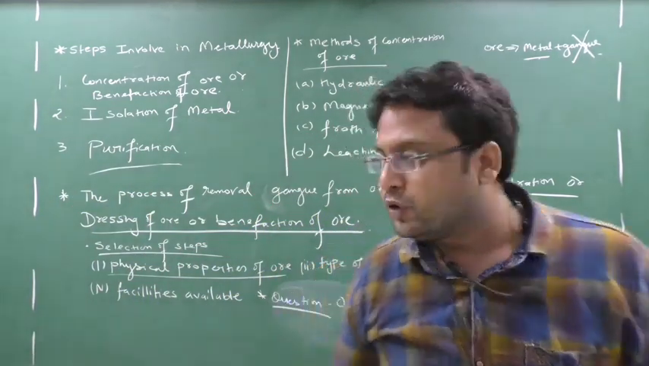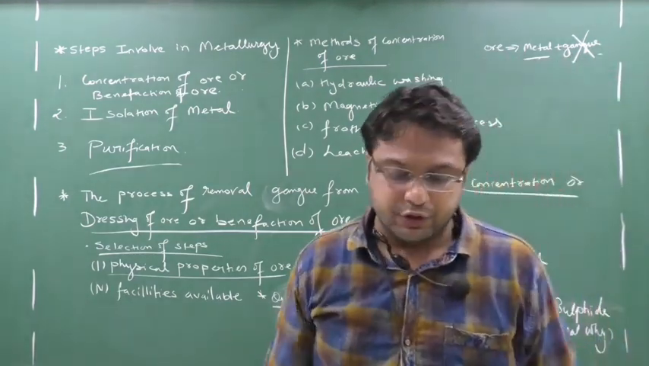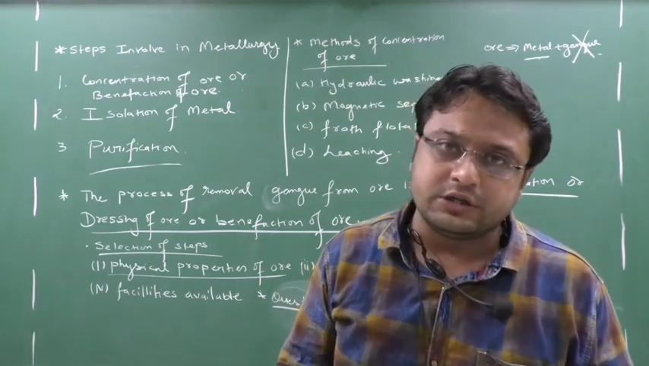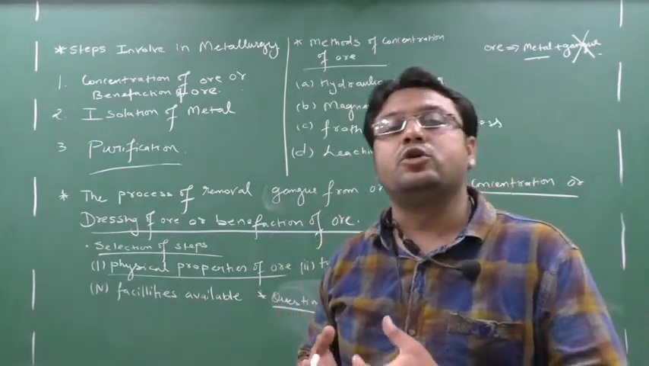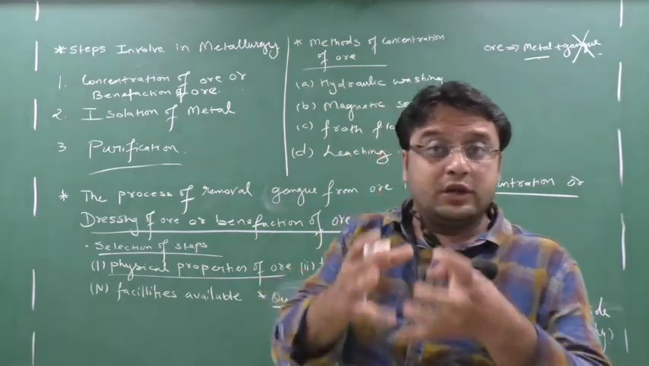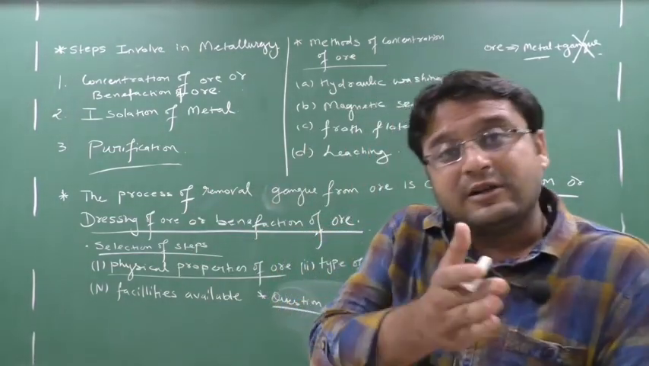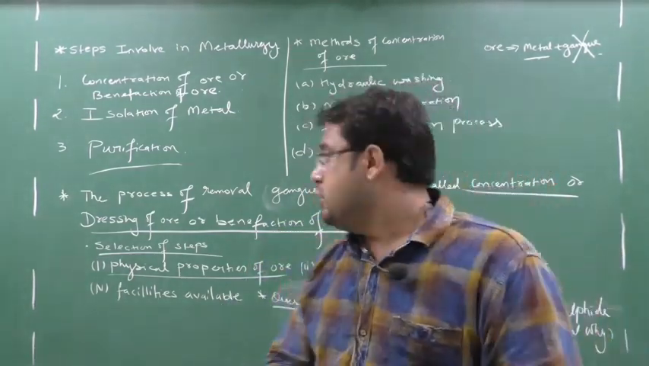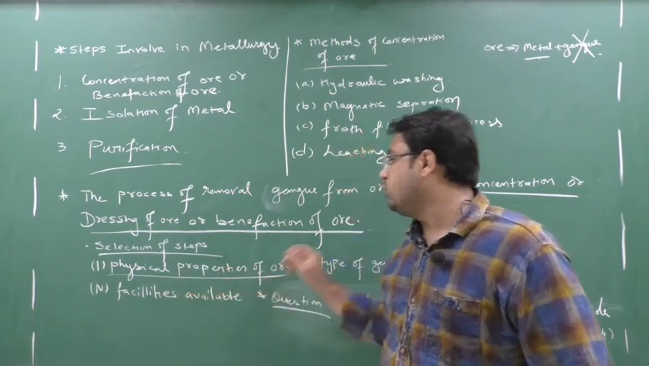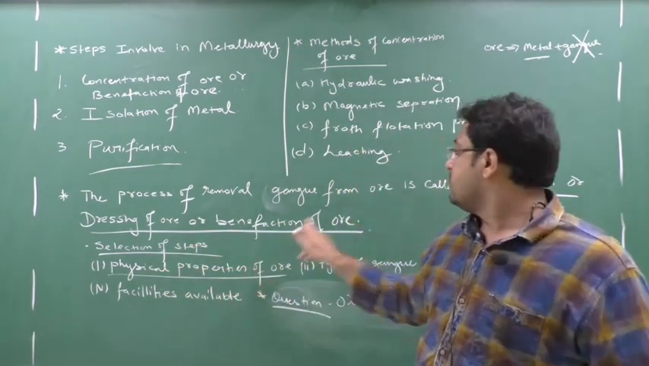What do you mean by physical properties of ore? It means how the ore is: whether the ore is soluble or insoluble, whether the ore possesses magnetic properties or not, whether the ore is insoluble in water or soluble in some other chemicals. Whether the ore is a sulfide ore, an oxide ore, or a carbonate ore. So the first step is you have to see the ore.